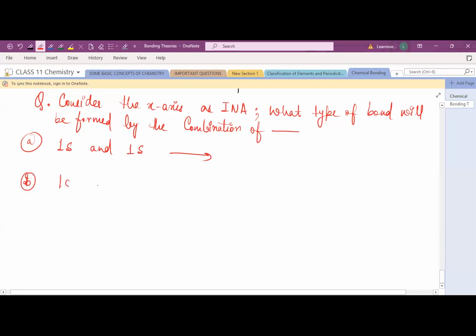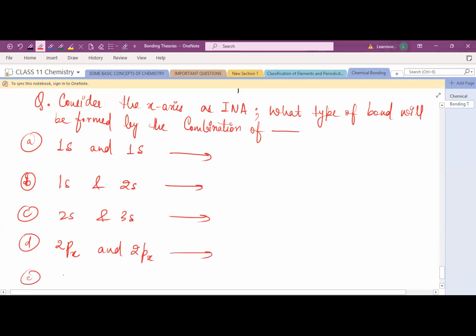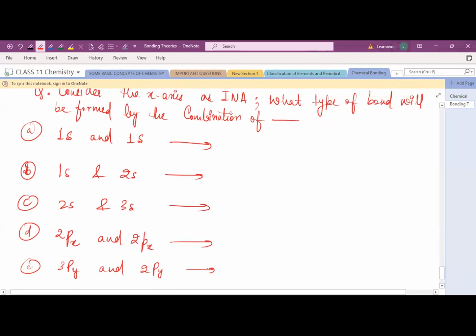Second is 1s and 2s. Third is 2s and 3s. Then 2px and 2px. Then 3py and 2py. Consider these orbitals and just tell me which type of bond will be formed.